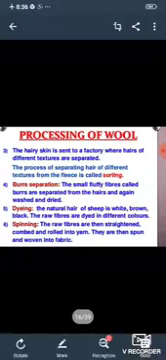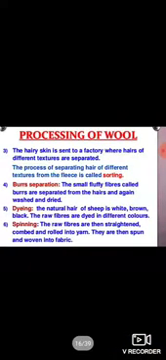Next, processing of wool. The hairy skin is sent to a factory where hair of different texture are separated. The process of separating hair of different texture from the fleece is called sorting. Burr separation. The small fluffy fibers called burrs are separated from the hair and again washed and dried. Dyeing. The natural hair of sheep is white, brown, black. The raw fibers are dyed in different colors.